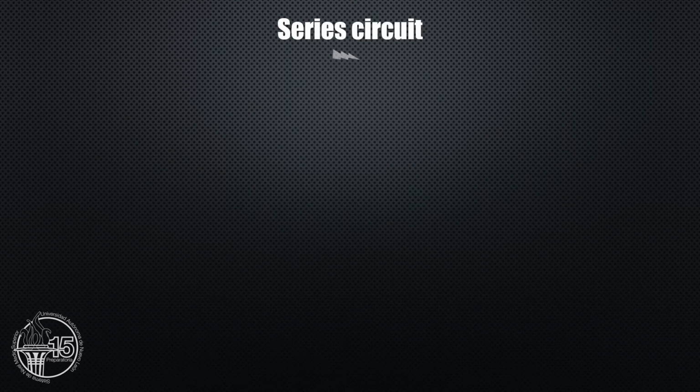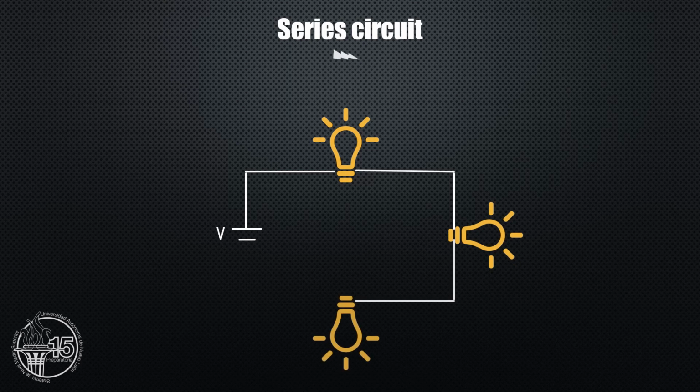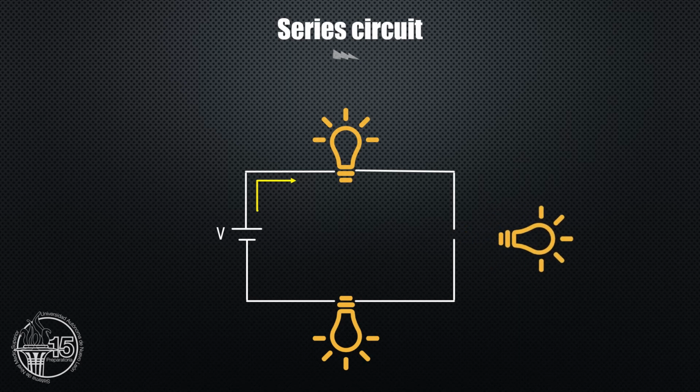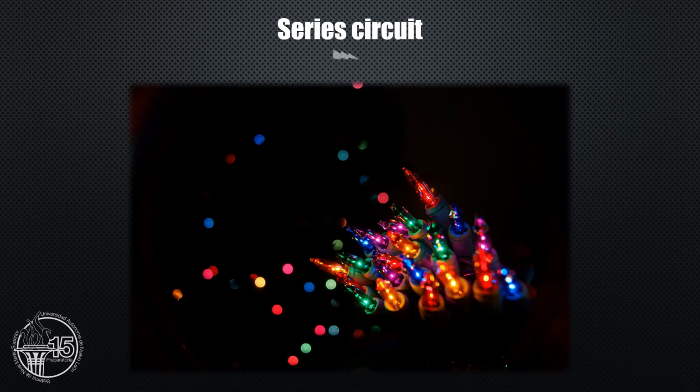Let's suppose I have 3 light bulbs in a series circuit. So, if suddenly I disconnected one of the light bulbs, the other 2 will turn off because the circuit will be open and the current could not flow anymore. Is this kind of circuit familiar to you?